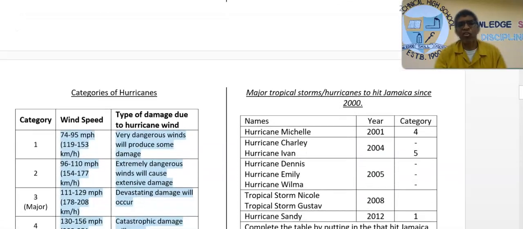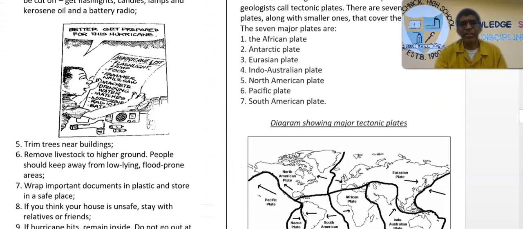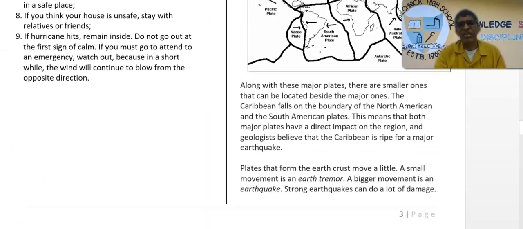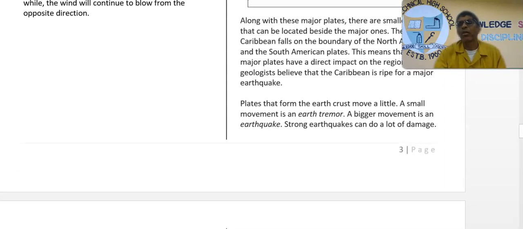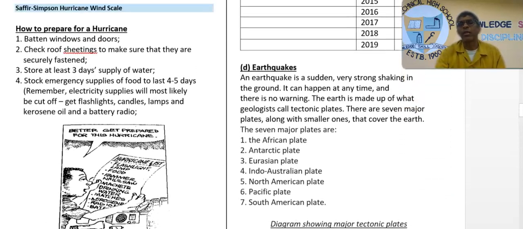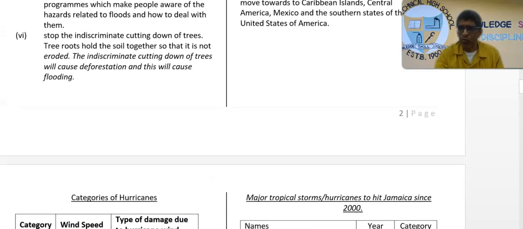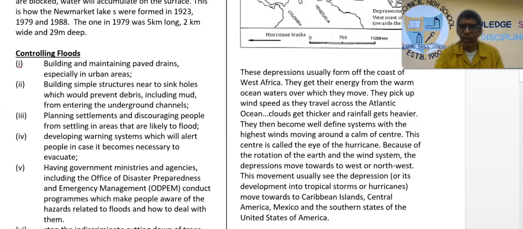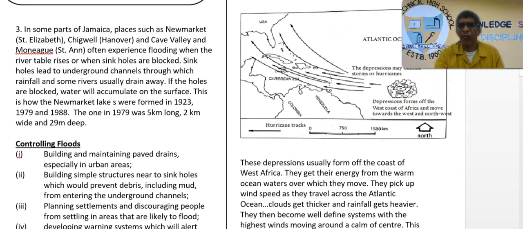Then we have the created disasters. The created disasters are those things that we cause. All right. So when we do the things that will cause harm to individuals, like the example I cited with you for the ladder, or the example of the machete.